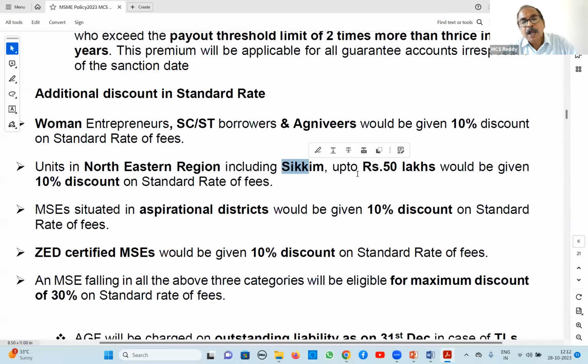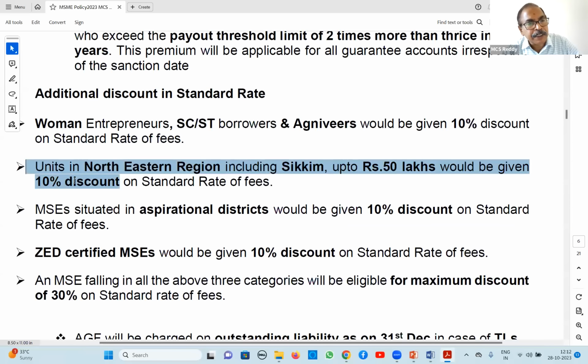Here it applies up to 50 lakhs only, because up to 50 lakhs the coverage is 80%. Wherever you have sanctioned up to 50 lakh rupees loan, for them 10% discount in premium is eligible.